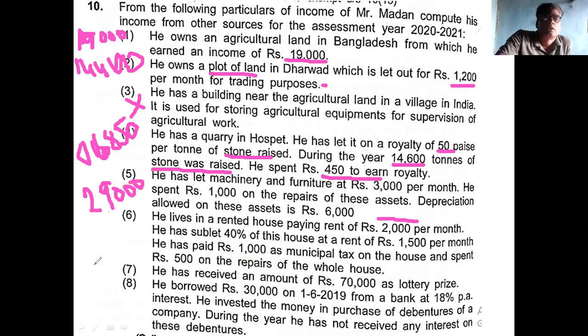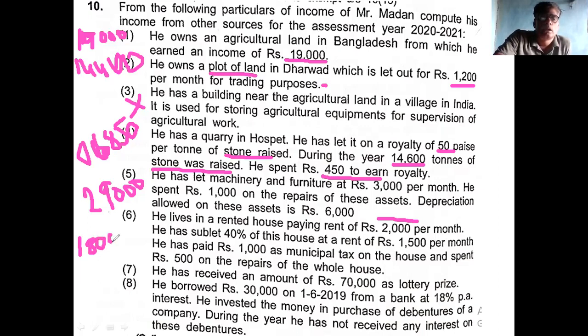Fifth point done. Sixth point is he is living in a rented house, paying a rent of rupees 2,000. Then he sublet 40% of the house at a rent of rupees 1,500. What is the rent received on subletting? 1,500 per month. What is the annual rent? Rupees 18,000 is the rent.